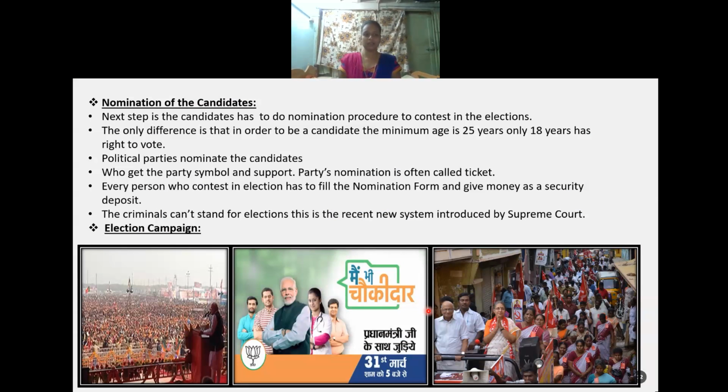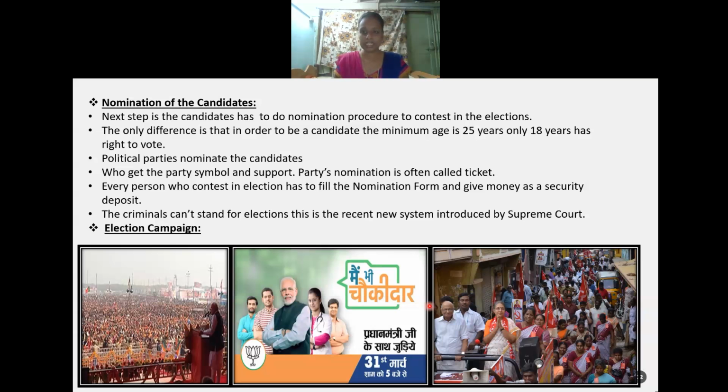The next step is that the candidates have to do the nomination process and procedure to contest in the election. The only difference is that to be a candidate who wants to stand in the election, you must have completed a minimum of 25 years. The minimum age to stand in the election is 25 years, while for voting, the right is given at 18 years.